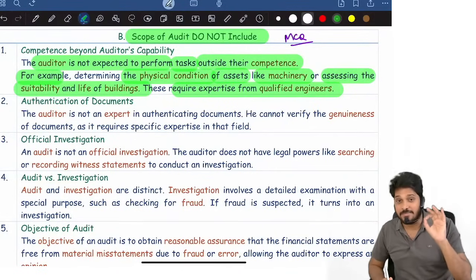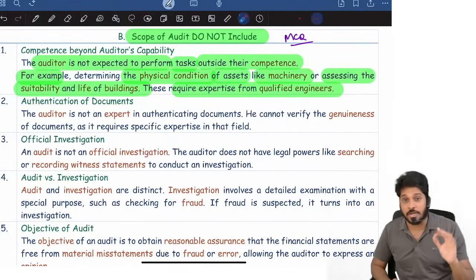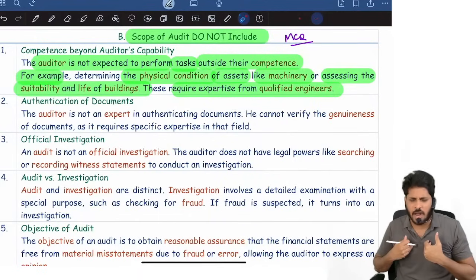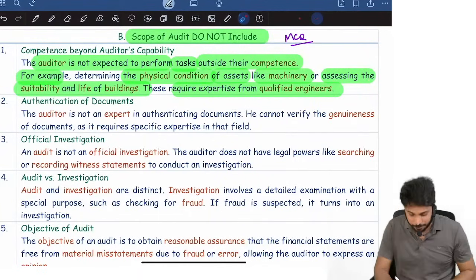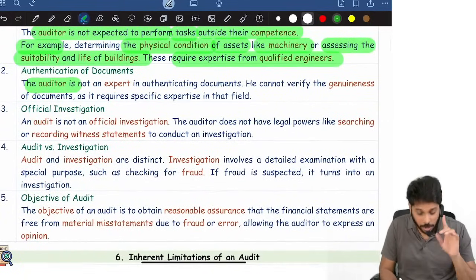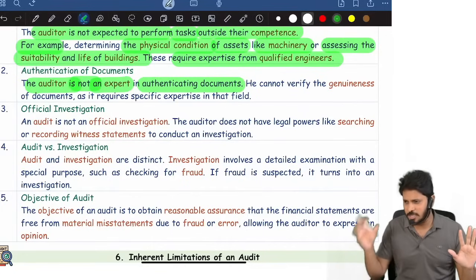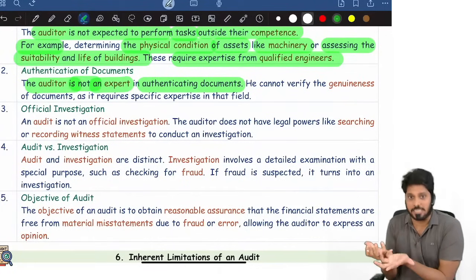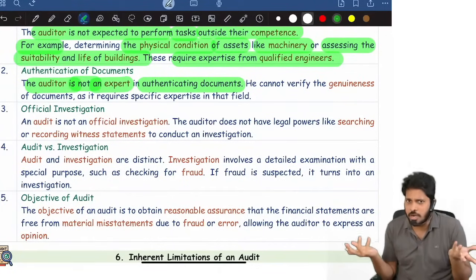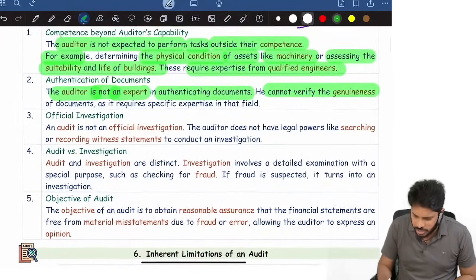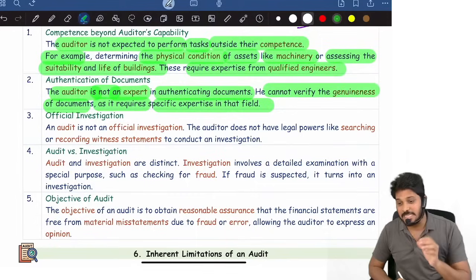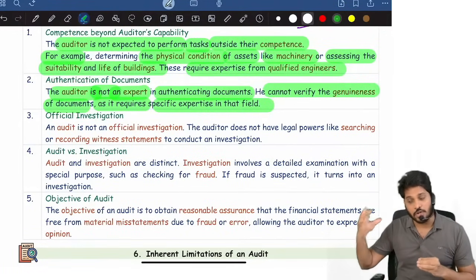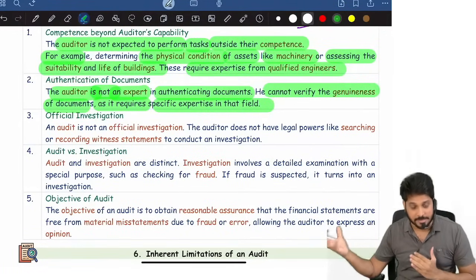Therefore, some activities are outside the scope of the audit. This is not part of our audit. This is not our duty. In all these cases, we take the help of experts. Next, the auditor is not an expert in authenticating documents. We are not experts in verifying the originality of documents. Whether a document is original or not, we are not experts in that. He cannot verify the genuineness of documents because it requires specific expertise in that particular field. Verifying whether a document is original is a separate exercise altogether.